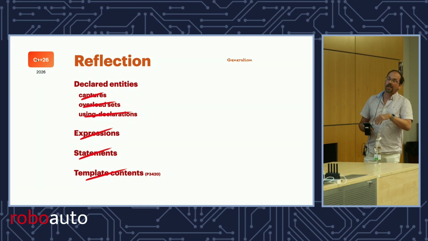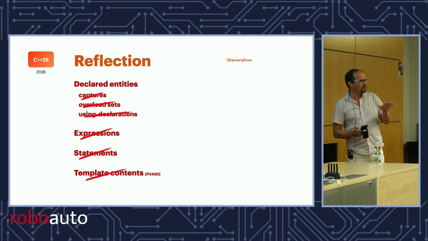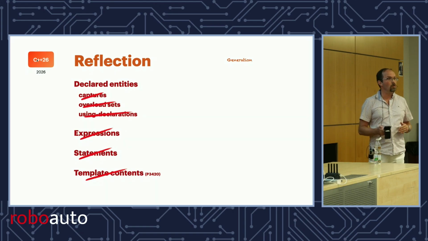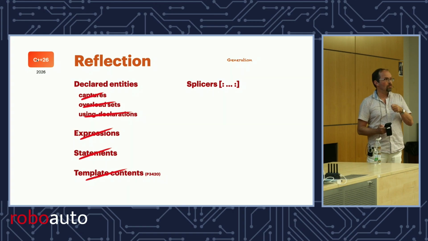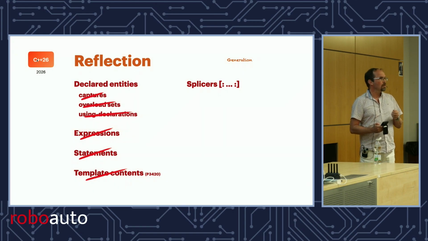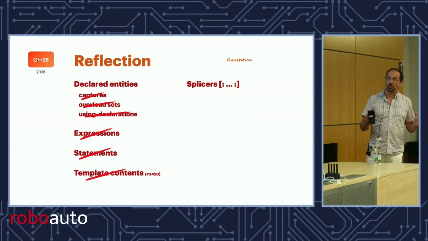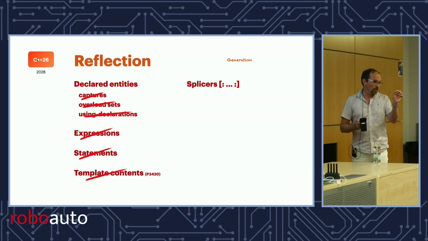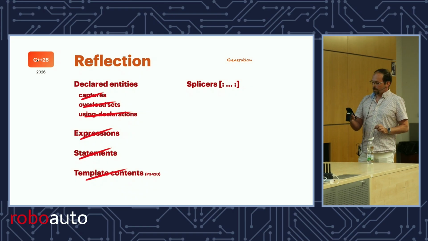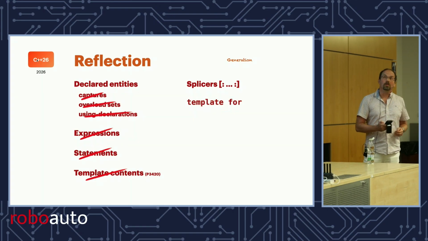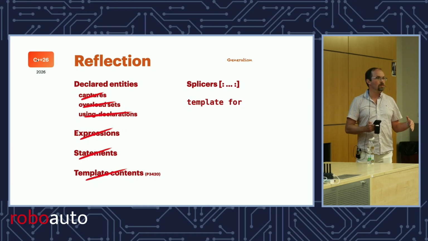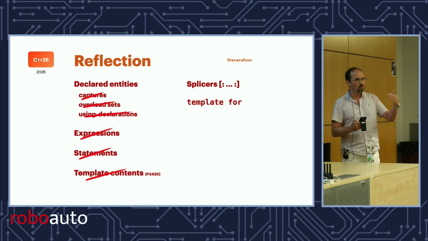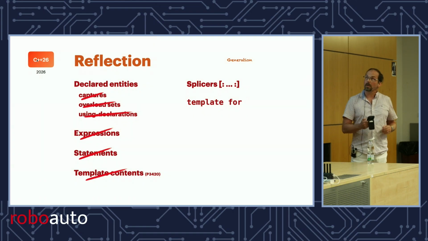All right, so that's the reflection. We know what we want, we have an idea of how it works, we have a general framework that works really well. Now, for generation, we added splicers, right, which is useful, it's needed, but it's very point-wise. You won't generate a whole function with the splicers. You can generate one little thing. There's template for, that's good. Of course, we already have templates, and so a lot of metaprogramming still uses templates. So you do a bunch of computation, and then you call substitute to create a template.